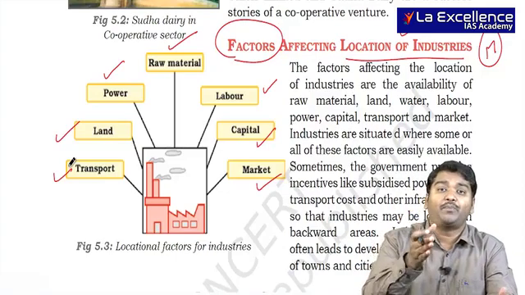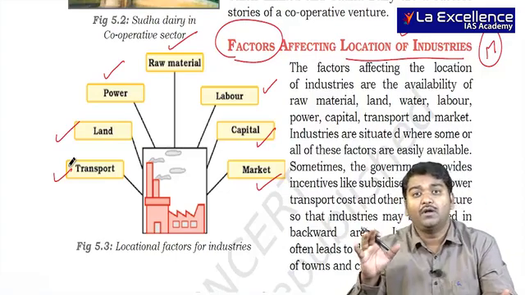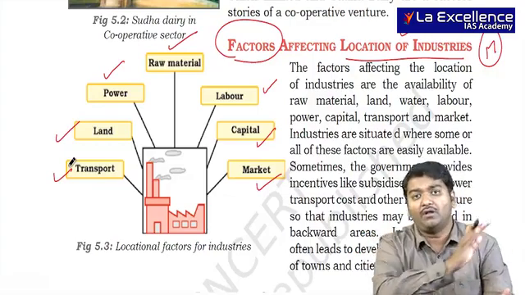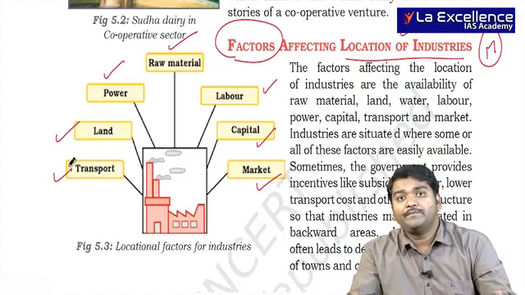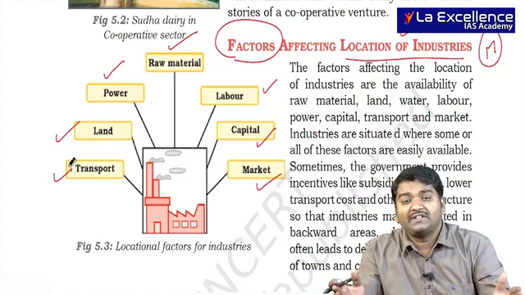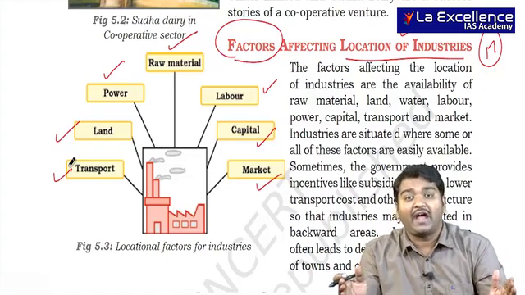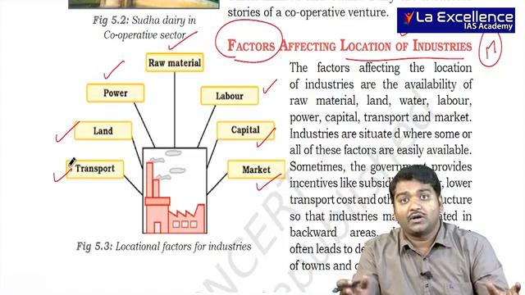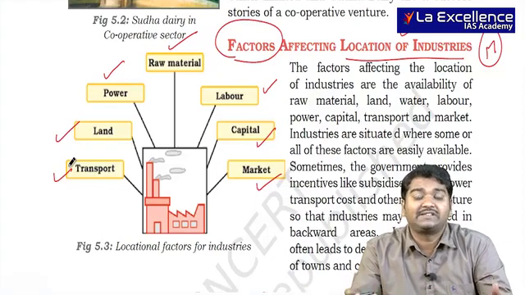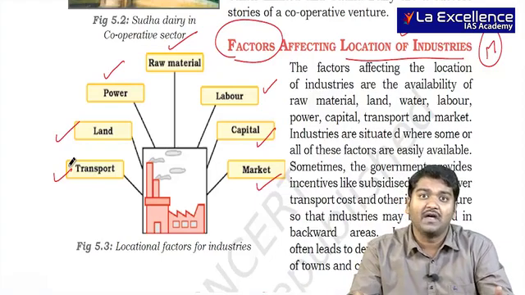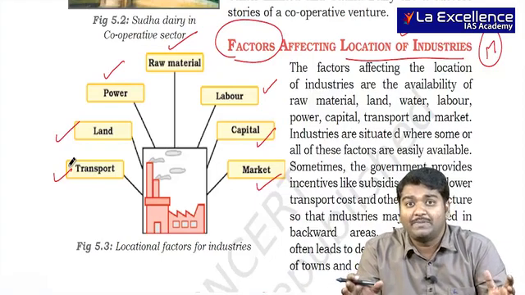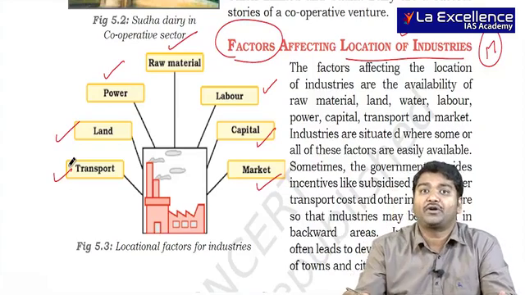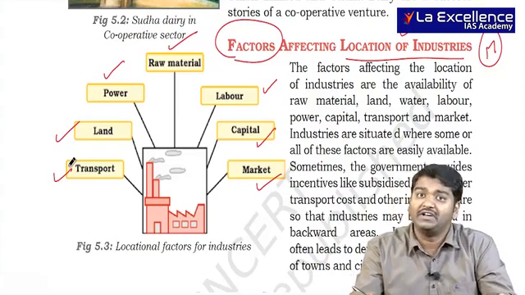And in that importing country, they used to remove the wool, and they used to separate meat, sell meat, wool and all. But now, with the containers having the capacity to refrigerate and preserve it for a longer period of time, in Australia itself you have these dairy processing industries which actually benefit the local people as well. So transport plays a very, very important role in the location of the industries.